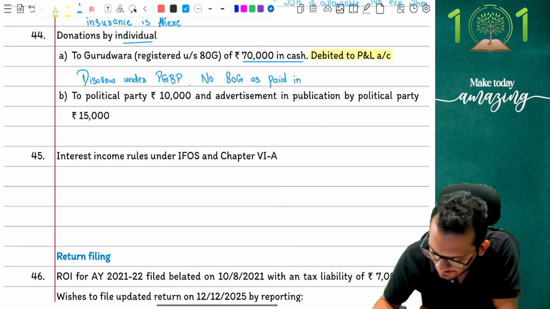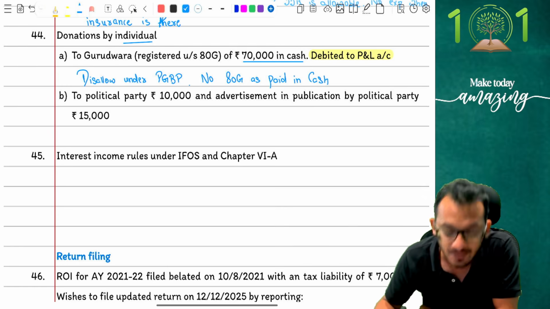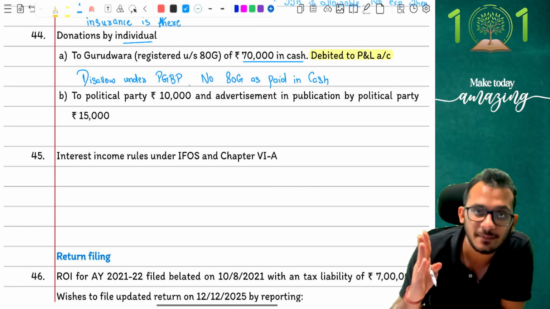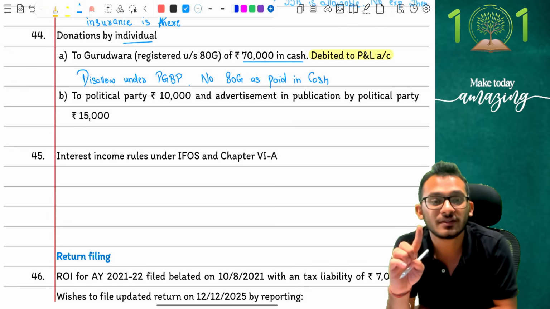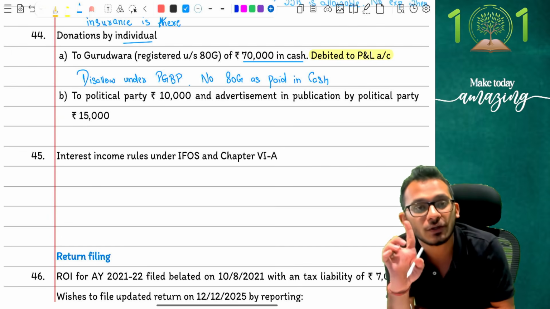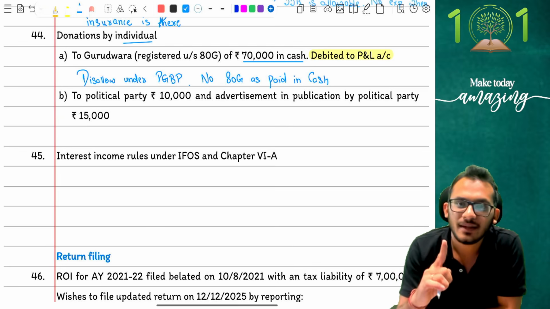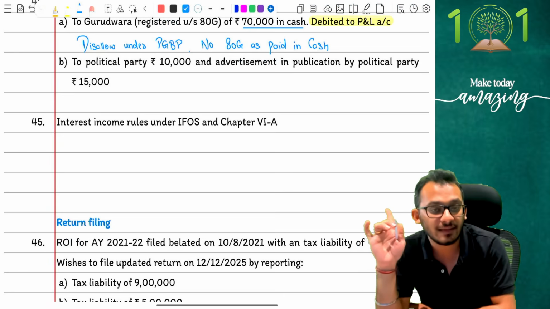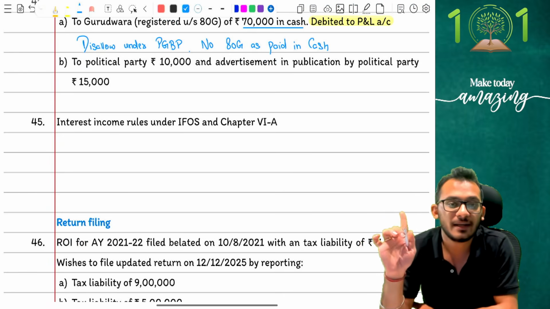Yes, so always realize the fact that when you see the adjustment saying it is debited to P&L, it is not just your ATG which is impactful, it is also your PGBP which is impacted. So please make sure that you first impact PGBP before you take it forward to ATG conditions. Clear? Very good.